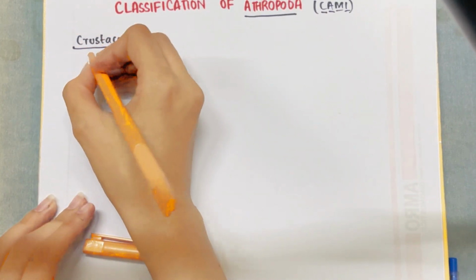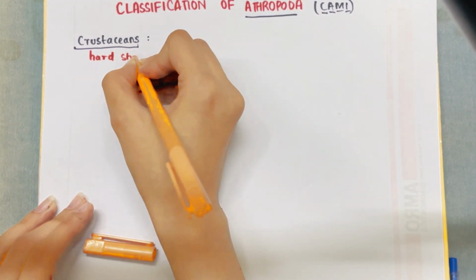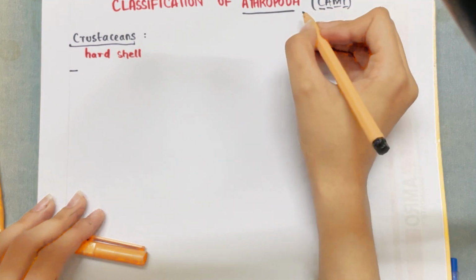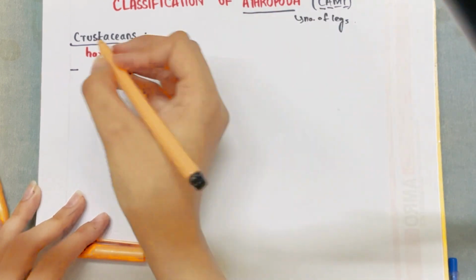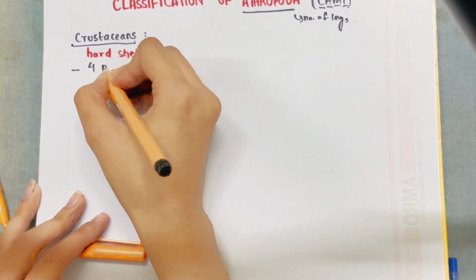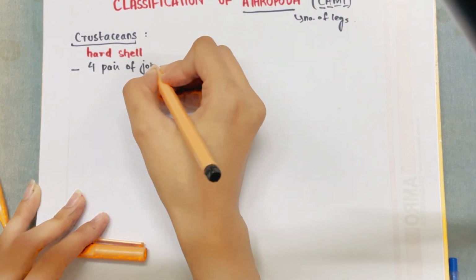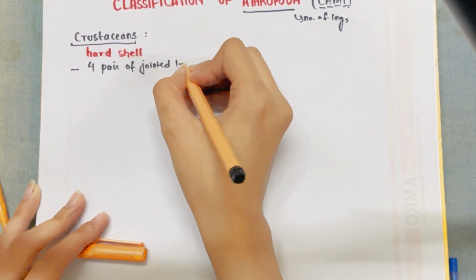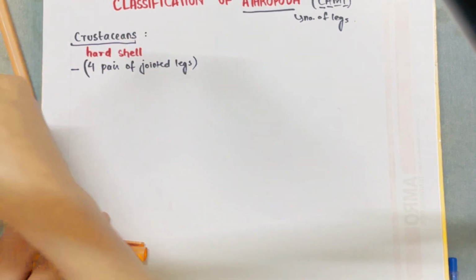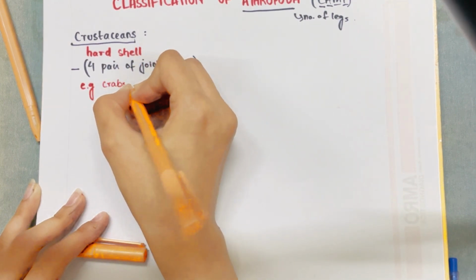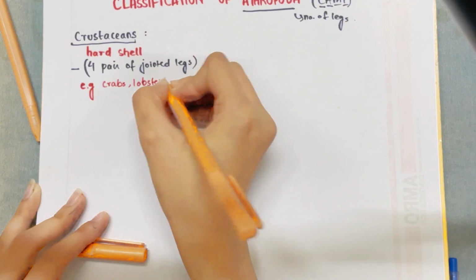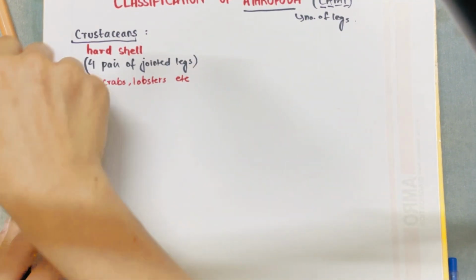The word crustacean itself tells us that they have a hard shell and a rigid outer structure. You will be differentiating the classes of arthropoda on the number of legs or the number of wings that they have. Crustaceans have four pairs of jointed legs and a hard outer covering. The examples of crustaceans include crabs, lobsters, prawns, etc. This is the first class of the phylum Arthropoda.